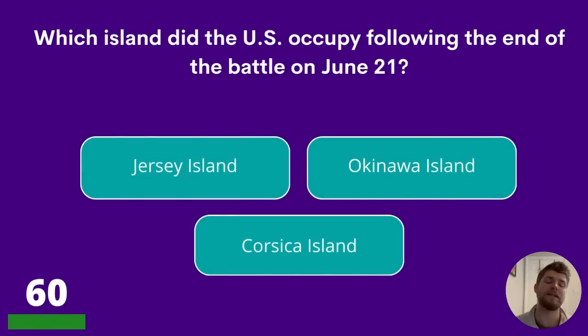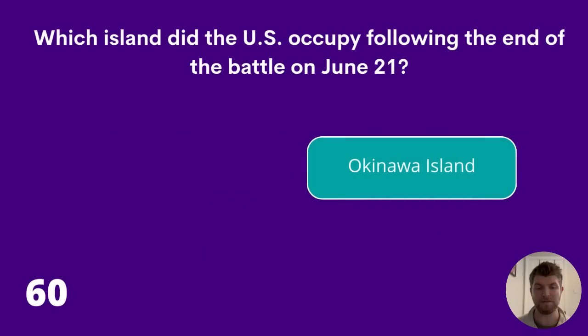60. Which island did the US occupy following the end of the battle on June 21st? Jersey Island, Okinawa Island, or Corsica Island? And the answer to question 60 is Okinawa Island.